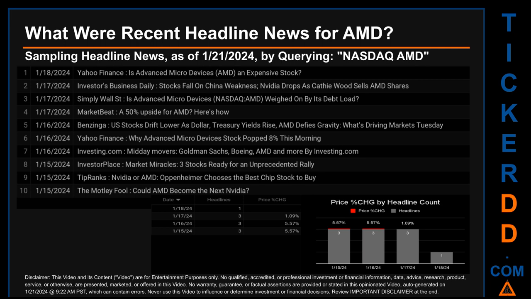First, Benzinga published the headline that read, "U.S. stocks drift lower as dollar, Treasury yields rise, AMD defies gravity. What's driving markets Tuesday?" Second, Yahoo Finance published the headline that read, "Why Advanced Micro Devices stock popped 8% this morning." Third, Investing.com published the headline that read, "Midday Movers, Goldman Sachs, Boeing, AMD and more by Investing.com."